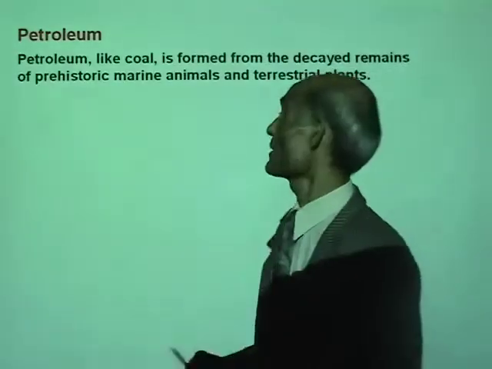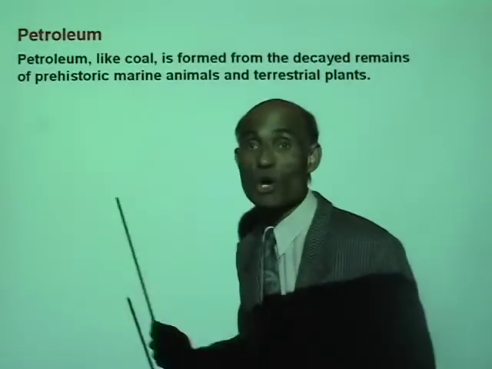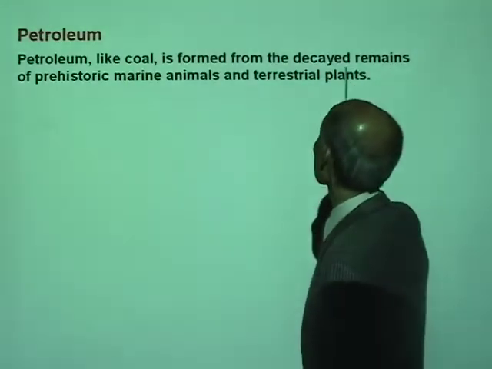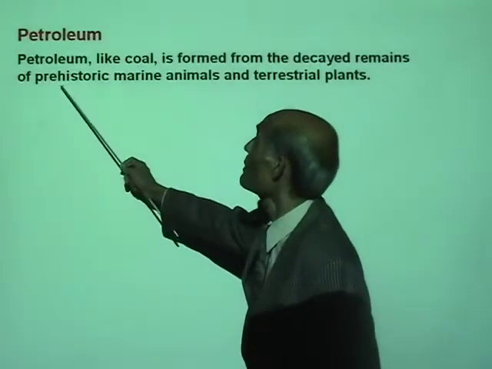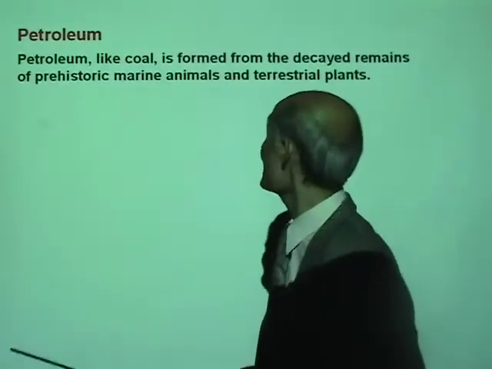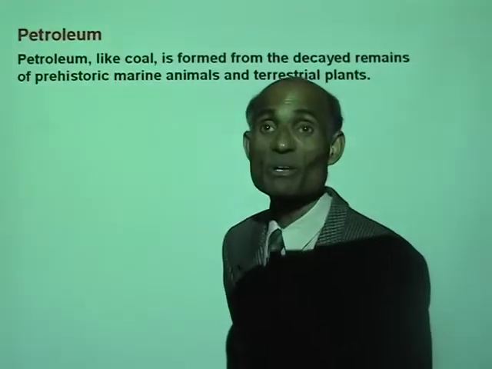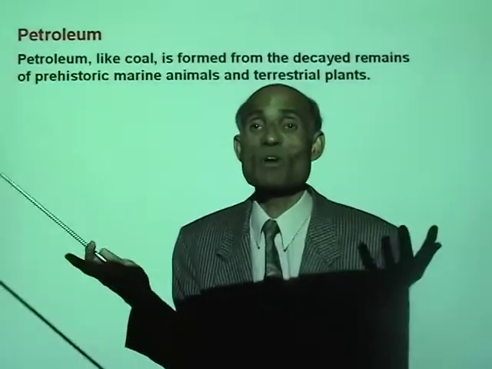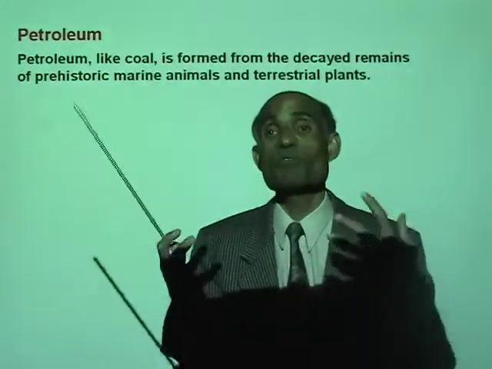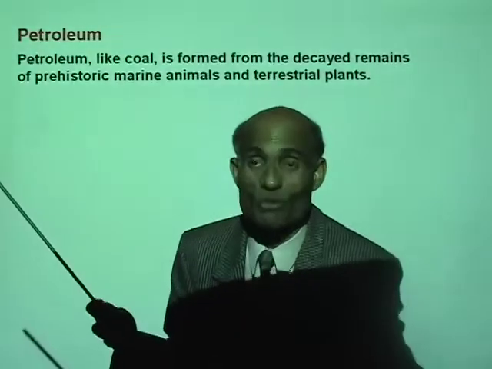Now, petroleum, another fossil fuel. Where does petroleum come from? Petroleum, like coal, is formed from the decayed remains of prehistoric marine animals and terrestrial plants. In fact, most of the petroleum that we get is from fossilized animals.